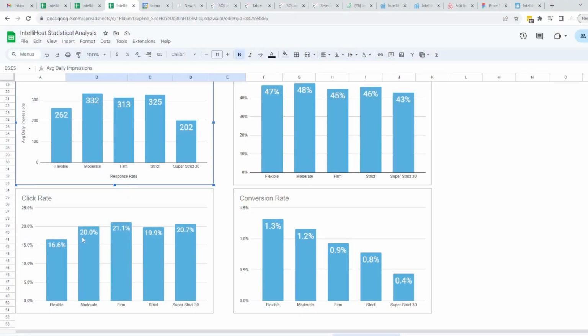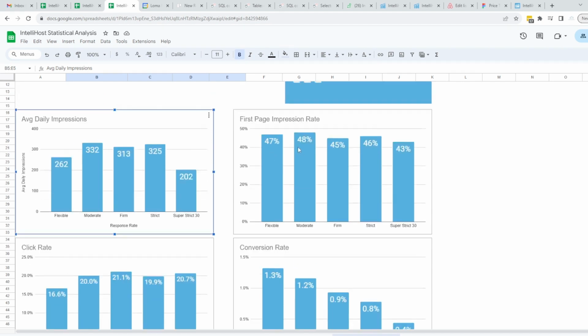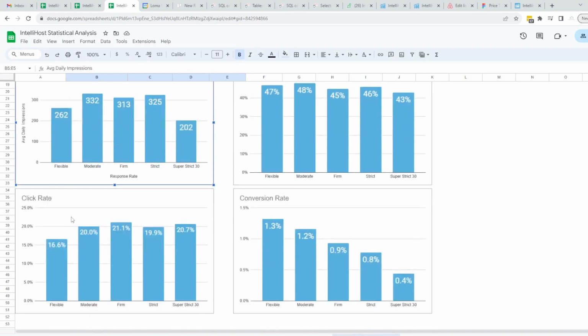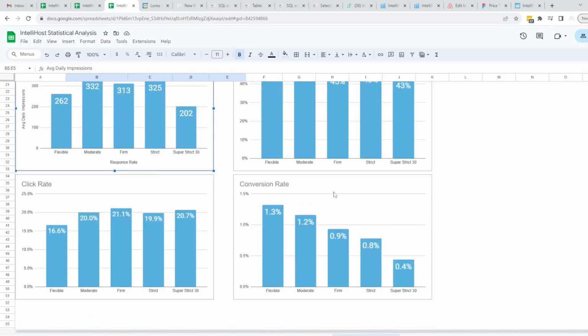When you look at click rate, we generally see an opposite relationship with first page impressions, because the more first page impressions you get, the lower the percentage of clicks you're getting, and we're kind of seeing that as an inverse relationship between first page impression rate and click rate. But look what happens with conversion rate.